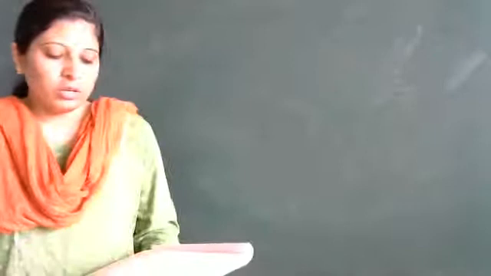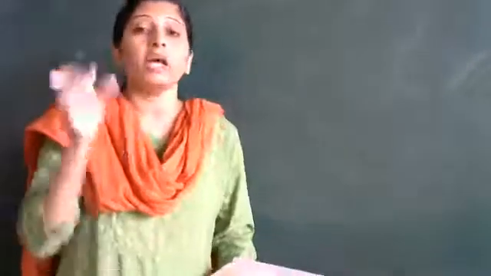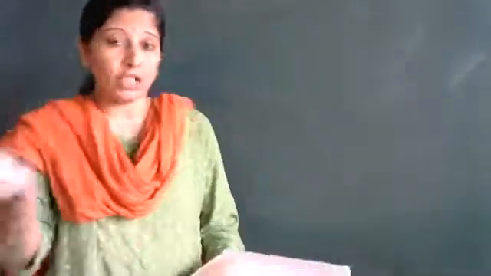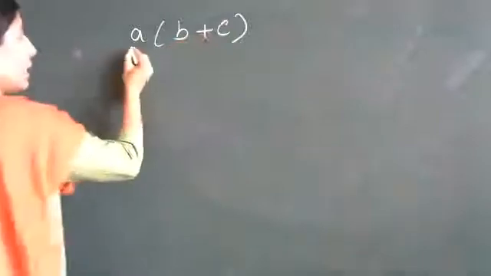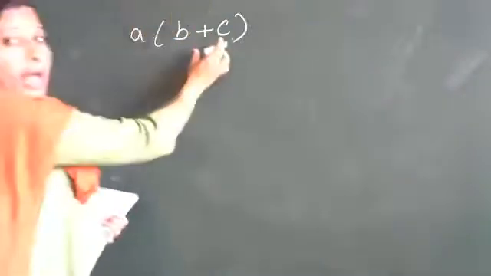So what is the distributive property? Here multiplication distributes over addition. In this property, multiplication and addition come together, like A(B plus C). Here multiplication is over addition.